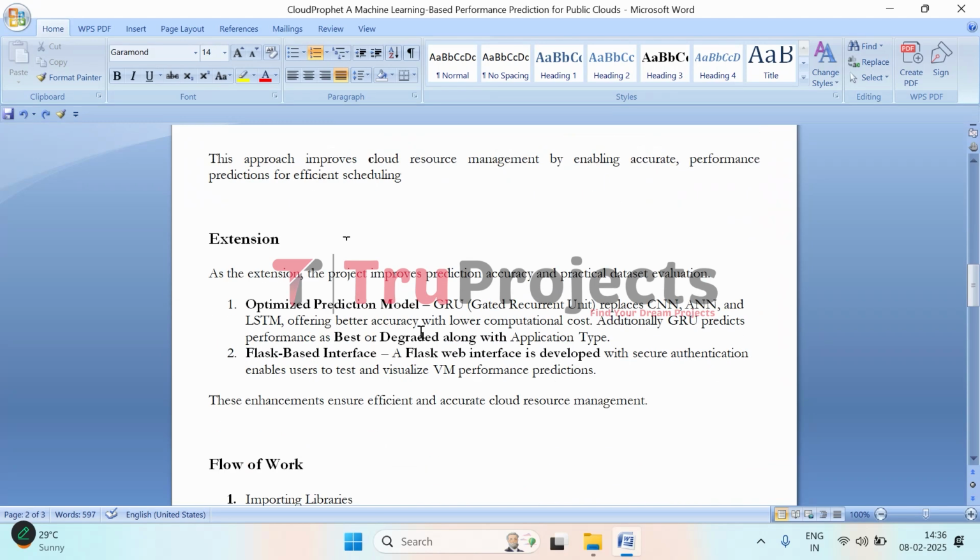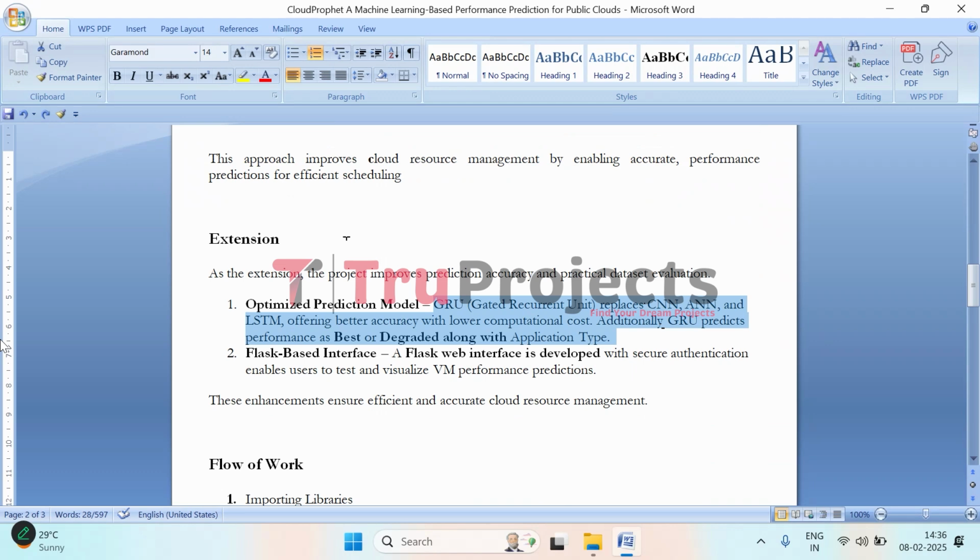Now, to further improve the performance, in this project, as an extension, GRU, that is gated recurrent unit, has been incorporated. It is used as an alternative method. So here this GRU offers better accuracy while reducing computational overhead. Additionally, instead of just predicting whether the performance is optimal or degraded, GRU also classifies the application type running on the VM, making resource allocation more precise.